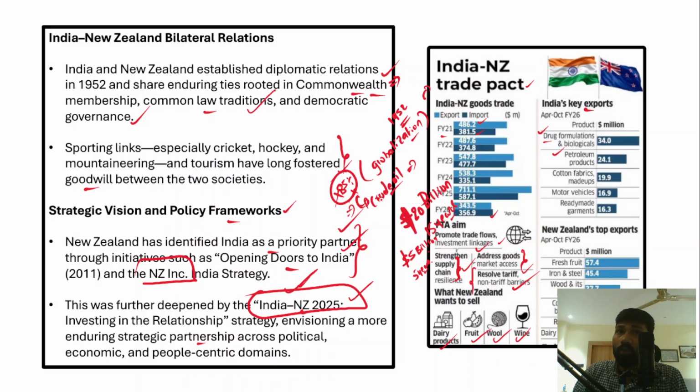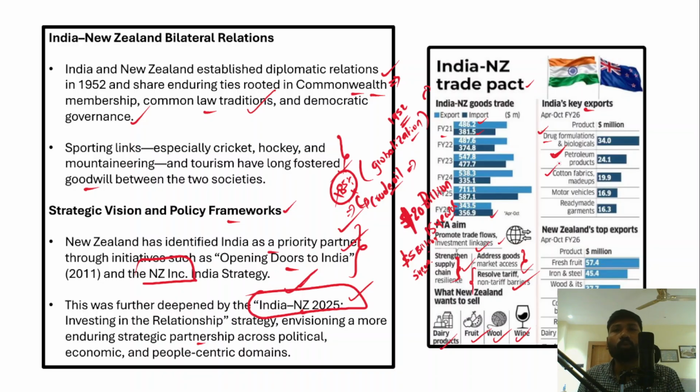Even though India doesn't have crude oil reserves, we have strong processing facilities. So crude oil is imported, we process it, and we export the derived products such as petrol and diesel to other countries. Therefore, India also exports these petroleum products, New Zealand being one such country.